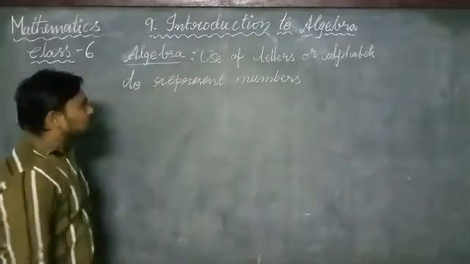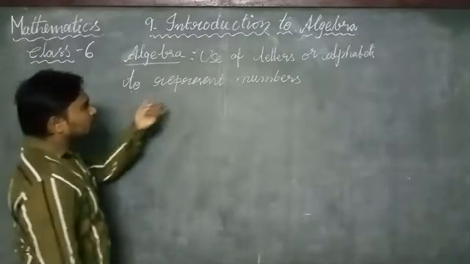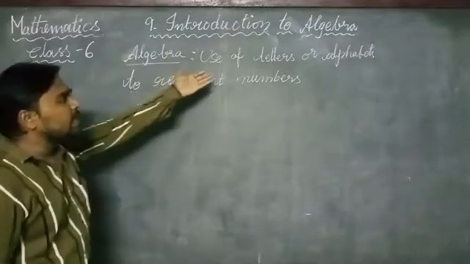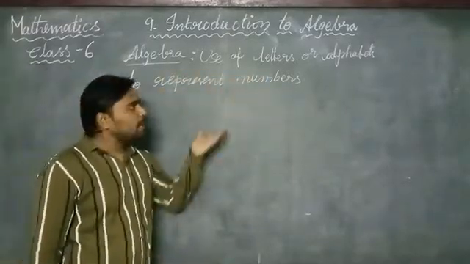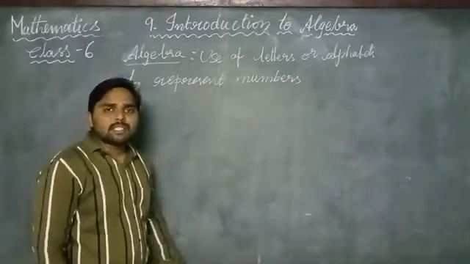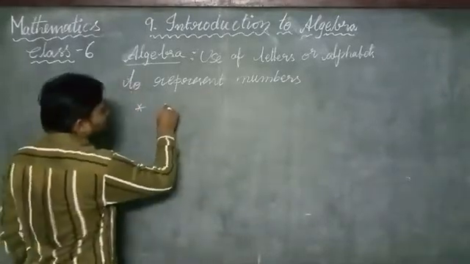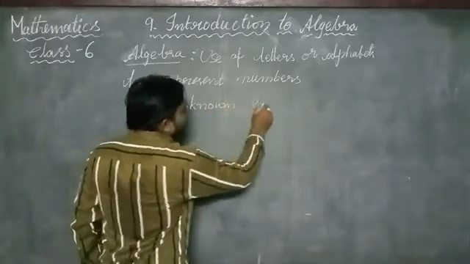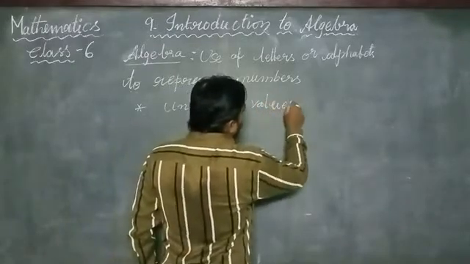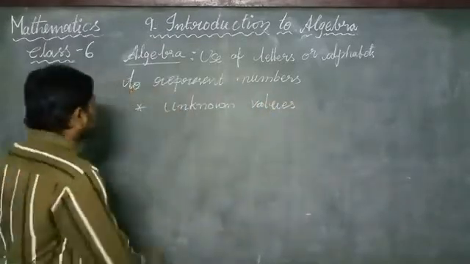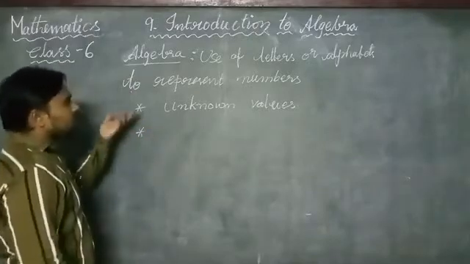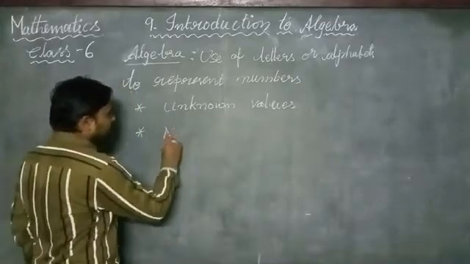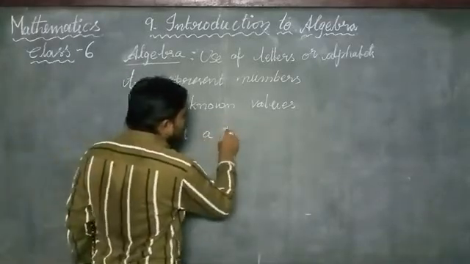Now let us see. One more feature of algebra is that some of these letters may be representing unknown values, and sometimes they may represent not a perfect number.